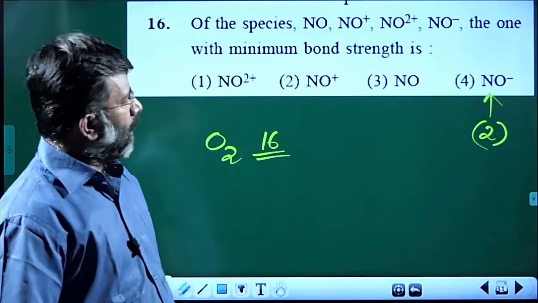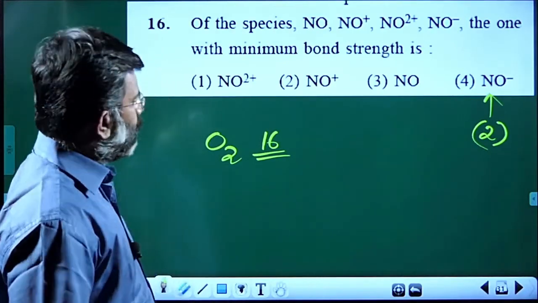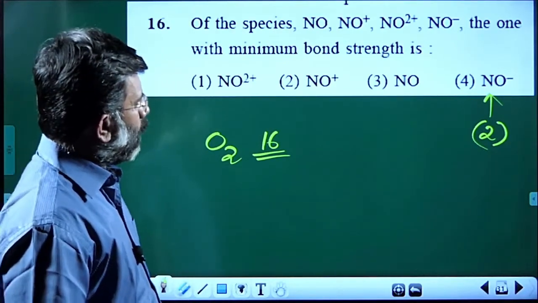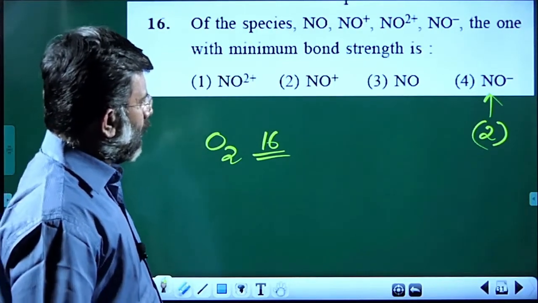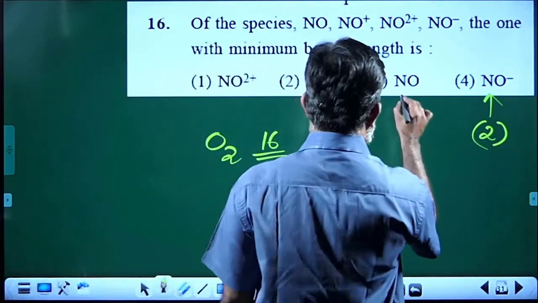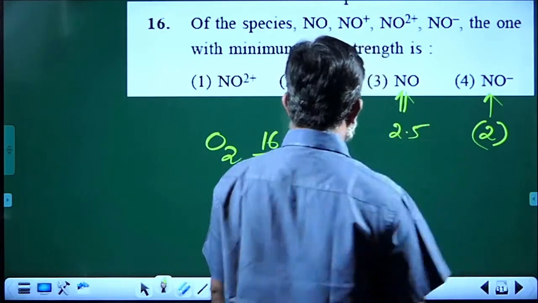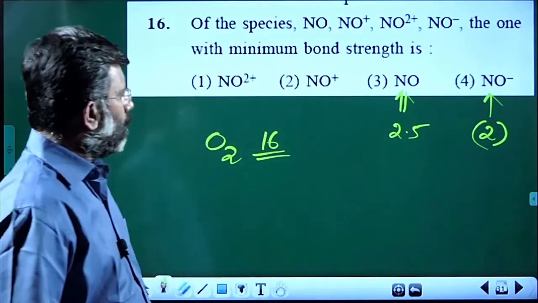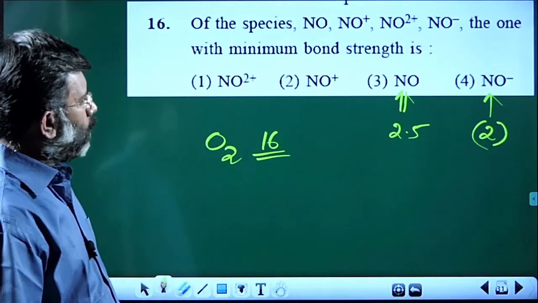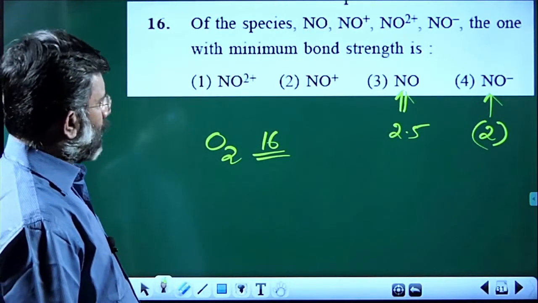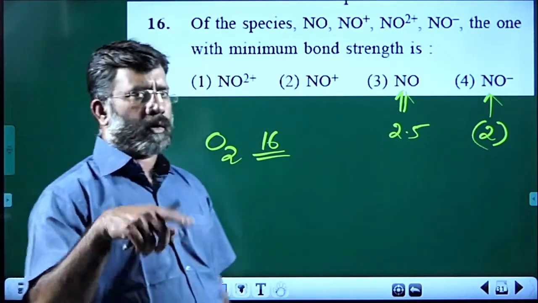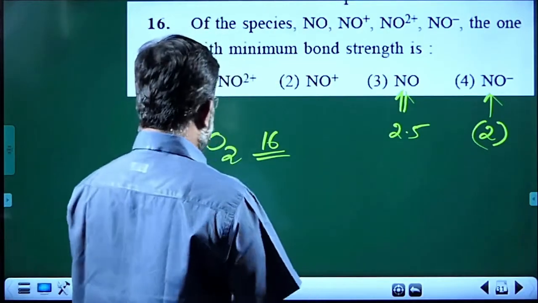And what about NO? NO is having 15 electrons, with 1 electron removed from the anti-bonding molecular orbital. So the bond order increases to 2.5. And now NO plus has 1 more electron removed from the anti-bonding molecular orbital.